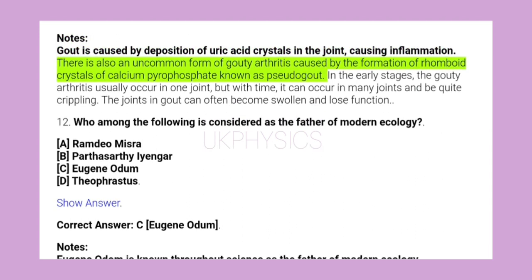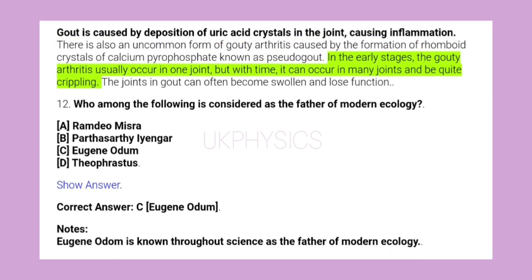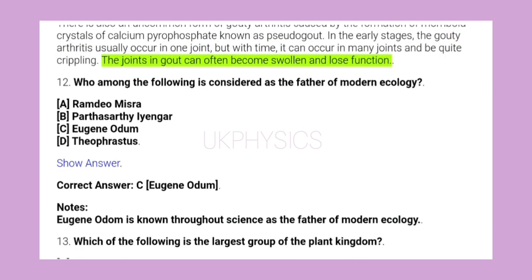There is also an uncommon form of gouty arthritis caused by the formation of rhomboid crystals of calcium pyrophosphate known as pseudogout. In the early stages, the gouty arthritis usually occur in one joint, but with time, it can occur in many joints and be quite crippling. The joints in gout can often become swollen and lose function.